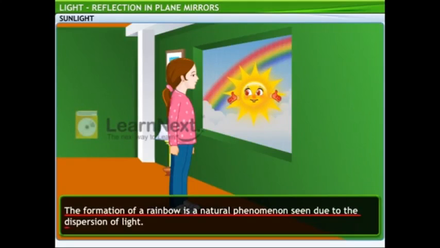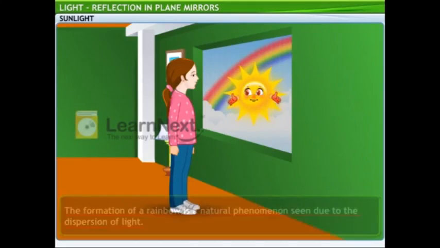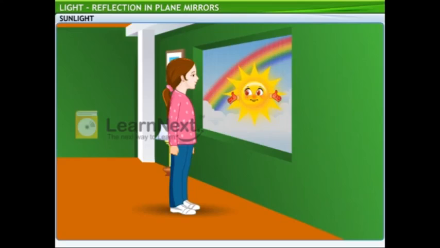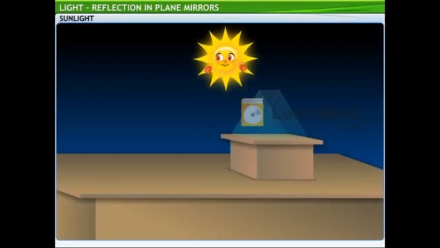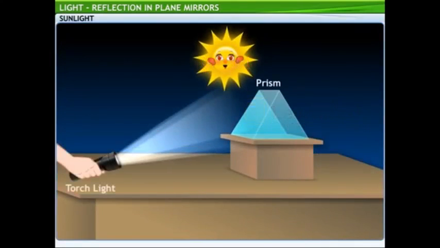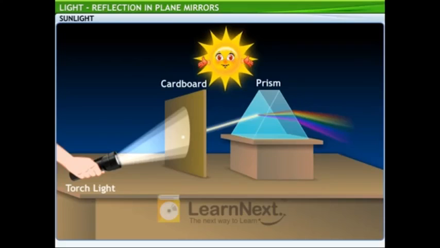It occurs due to the dispersion of light. You know that sunlight, which is white, consists of 7 colors. Yes, I know. We refer to the colors in the rainbow as Vibgyor. That's right. We can reproduce a rainbow by passing a beam of light through a prism. You'll learn more about rainbows and dispersion of light in higher classes.